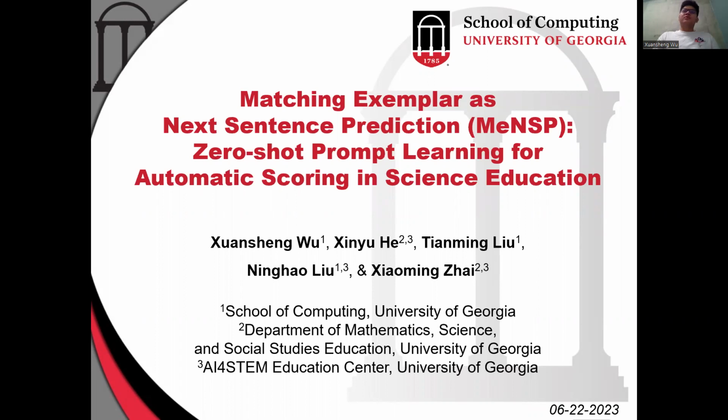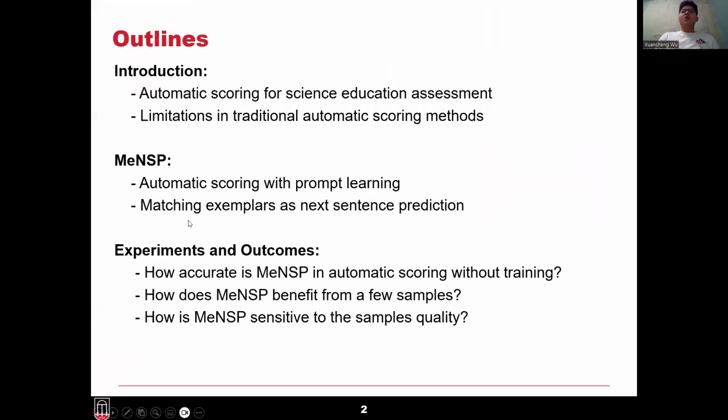Today I'm going to present our paper titled Matching Exemplar as Next Sentence Prediction, MeNSP, which is about zero-shot prompt learning for automatic scoring in science education. This talk will include three sections.